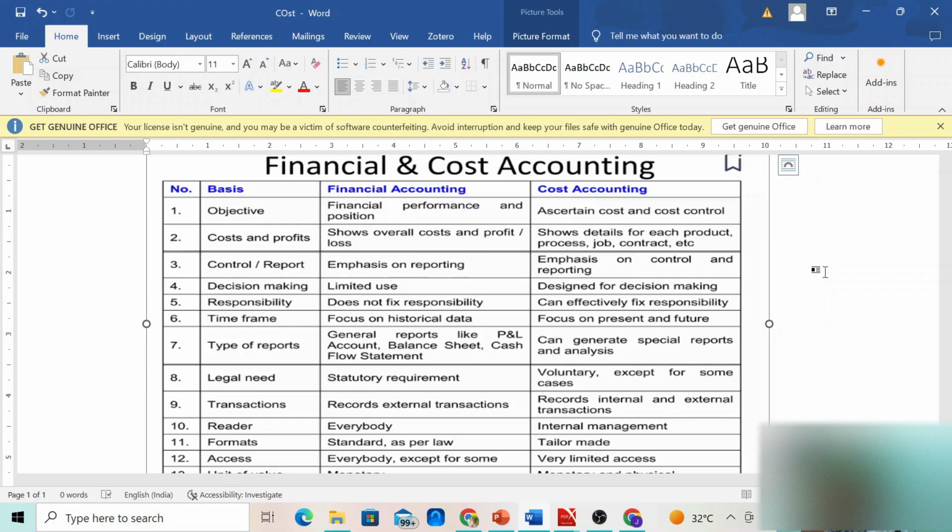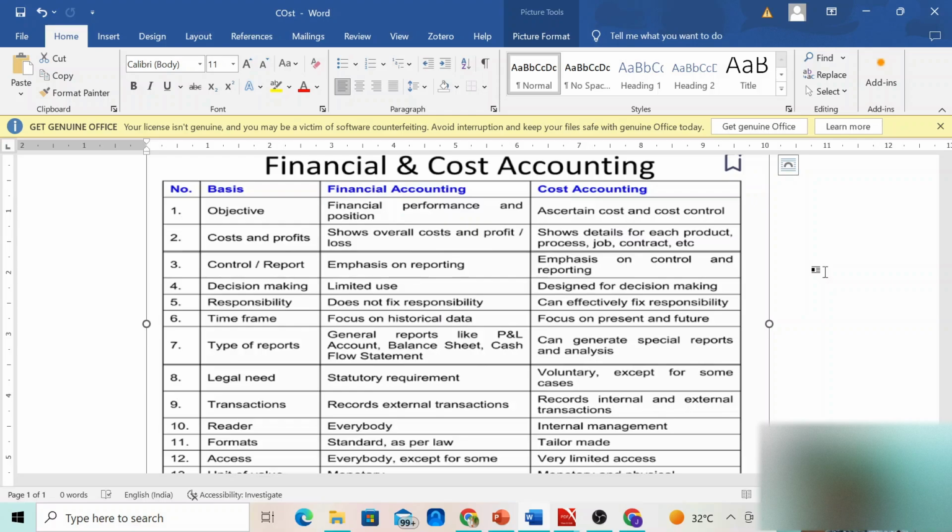When we look at the costs and profits, it shows the overall costs and profit. So in profit and loss account, we would be able to determine the net profit or net loss, but we do not know how much profit is earned from a particular product. But whereas in cost accounting, we have this option of getting to know the profit that is earned in every process, every product, or even from every particular job or contract.